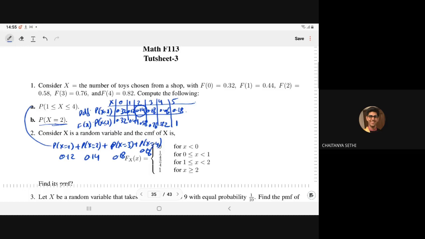Sir, isn't it the accumulation, like F of 2, so it would be P2 minus P1, or P2 plus P1 between the two values? Your observation is correct. This can be written as F of 2 minus F of 1. Yes, sir. And this is F of 4 minus F of 0, right? Yes, sir.